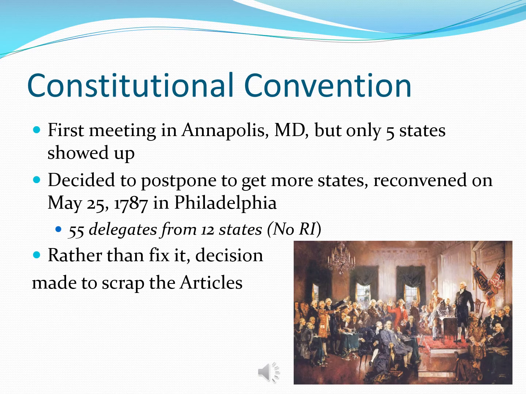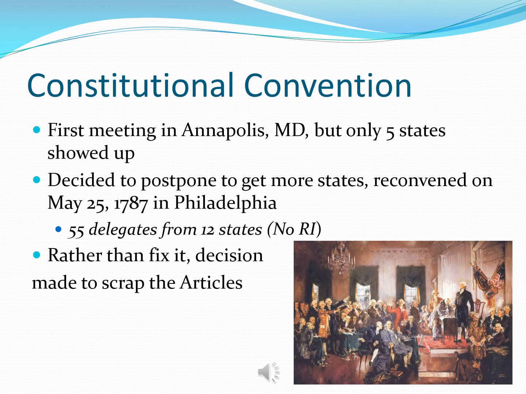When some of these early leaders decide it's time to come together and write a new government, they decide to meet in Annapolis, Maryland. The problem with the initial meeting is that only 5 states show up. If you're going to try to change the government, you need everyone involved, and 5 states out of 13 is not enough. So they decide to postpone the meeting and meet again in the summer of 1787 in Philadelphia.